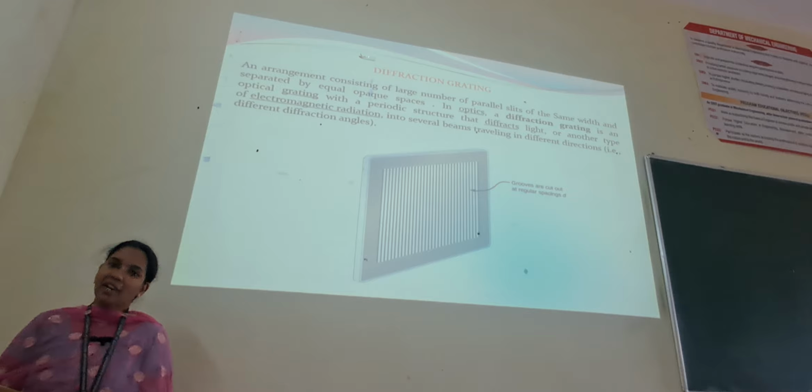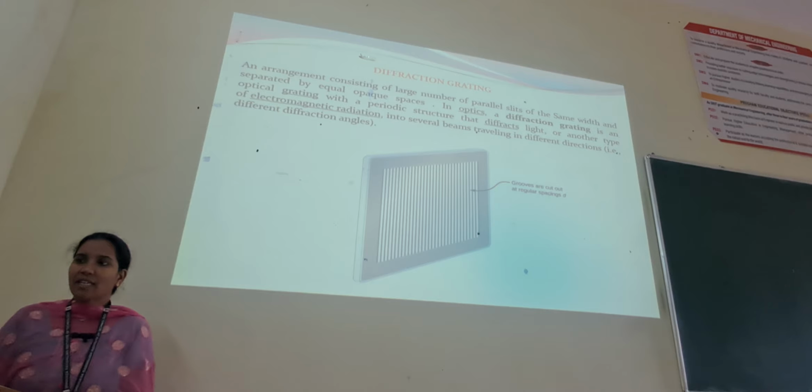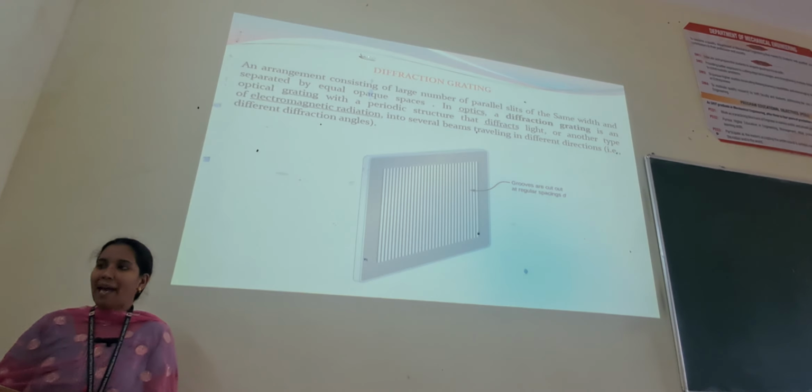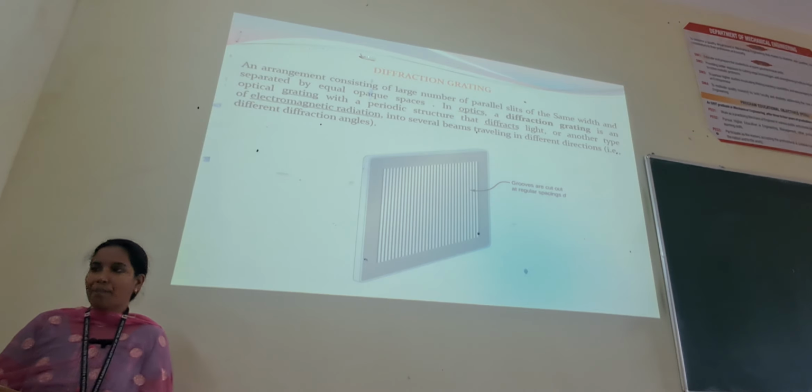Now, what do we mean by a diffraction grating? It is an arrangement consisting of a large number of parallel slits of the same width separated by equal opaque spaces. In optics, a diffraction grating is an optical grating with a periodic structure that diffracts light or another type of electromagnetic radiation into several beams traveling in different directions.